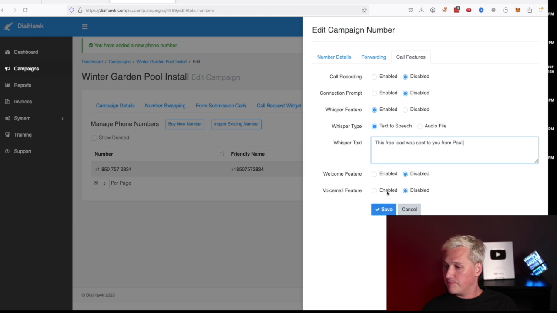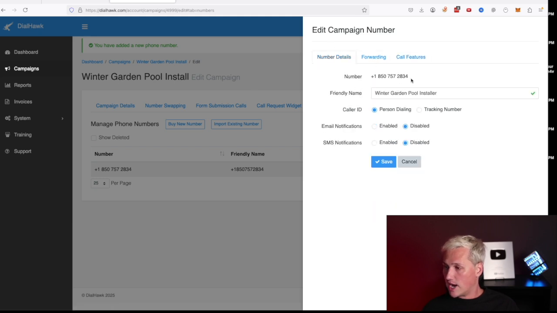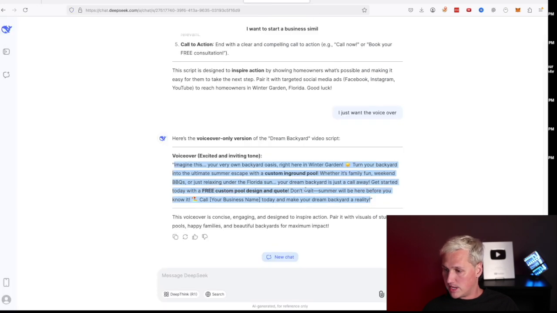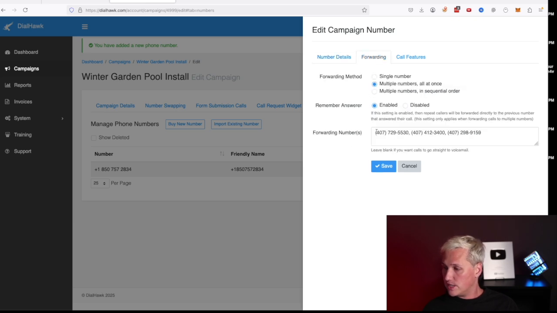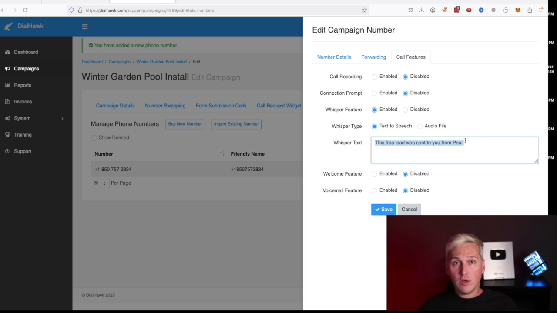Okay, so what's gonna happen is someone's gonna call our tracking phone number right here. We're gonna copy this phone number. We're gonna make sure we paste it in the video right here. And I'll show you how we do that next. Okay, when they call it, it's gonna forward to these 3 pool companies that we found from Google. When one of those pool companies answers and picks up the phone, it's gonna say this free lead was sent to you from Paul. And then it's gonna transfer them over to the person that called that's interested in getting their pool installed. And boom, just like that, we're gonna have a free lead sent off.